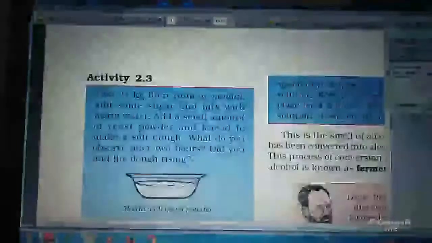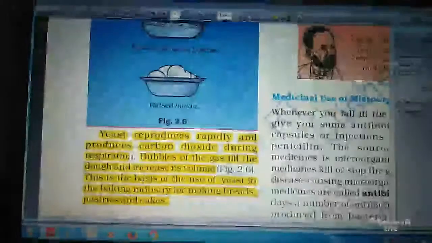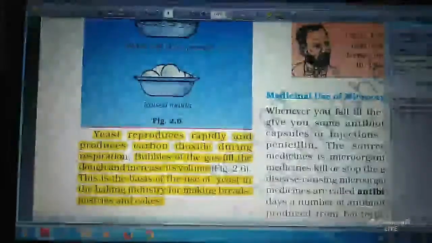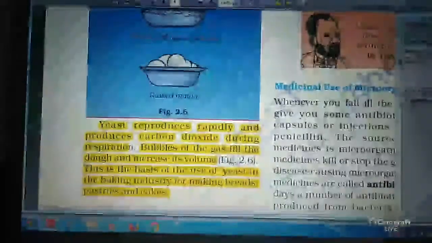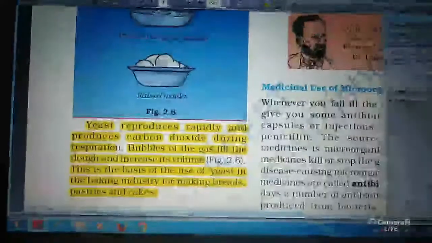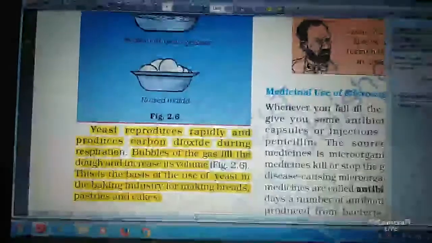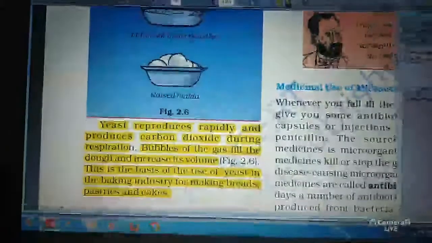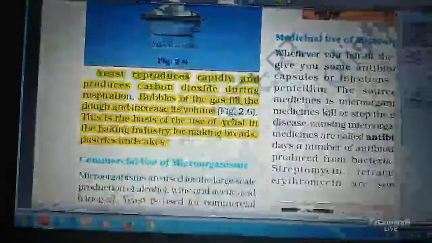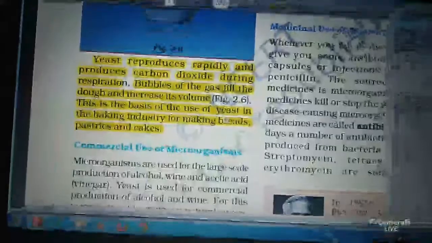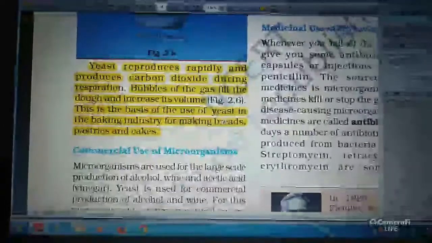Next, another one is yeast. Yeast is useful in the baking industry. I am repeating one sentence again and again. Just keep patience, it will be clear after a few seconds.